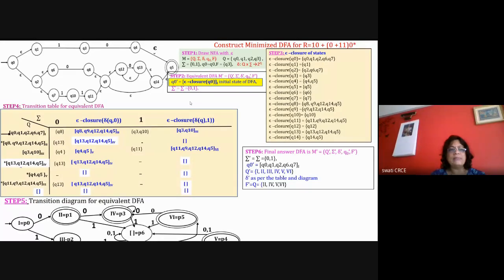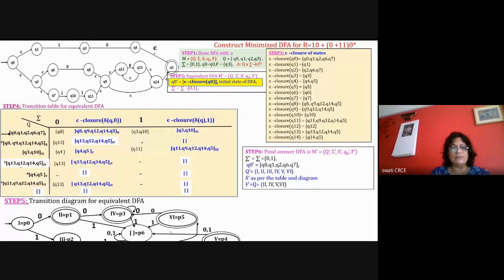All the states are combined together, logically combined together in a single state. So it is a square bracket, and the state is numbered as 1. For that state, the transitions with 0 are written here in curly brackets, and for all the transitions we are finding out the epsilon closure and combining them together in a single state, and if it is a new state then you number it as the next state. Like this you complete the table. This is your DFA, but it is not minimized, it is having so many states. So draw the diagram of DFA.